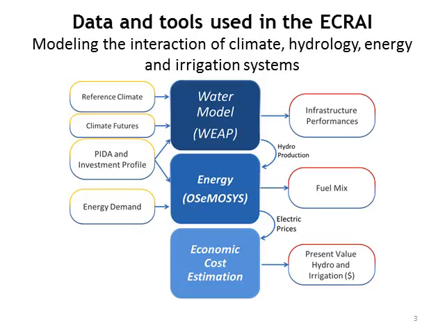What we see here are the tools that were used, the WEAP model and the OSeMOSYS model. The WEAP model had demands for hydropower at each of its new and potentially to be developed projects as well as existing projects. There were demands for irrigation.